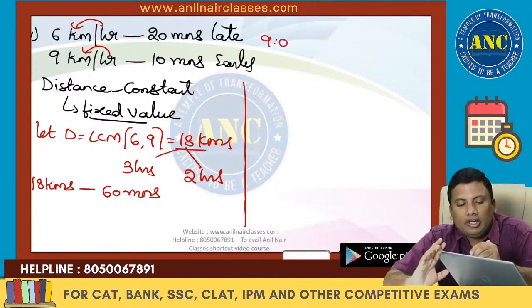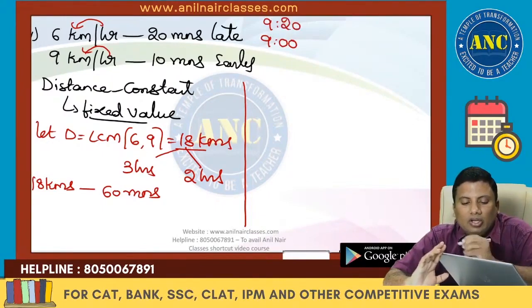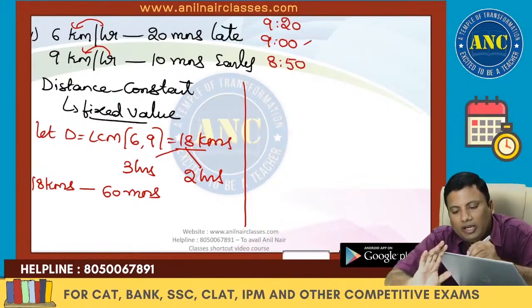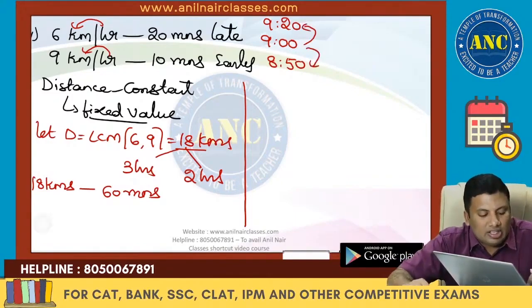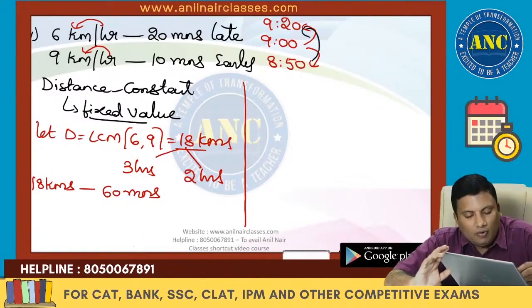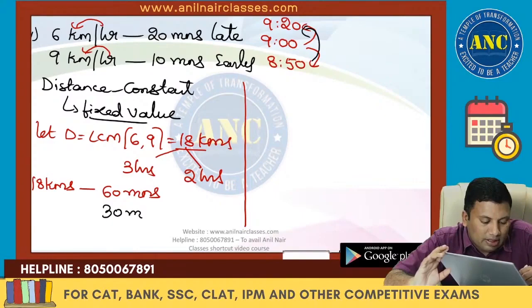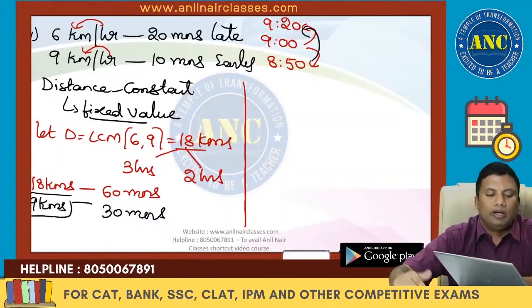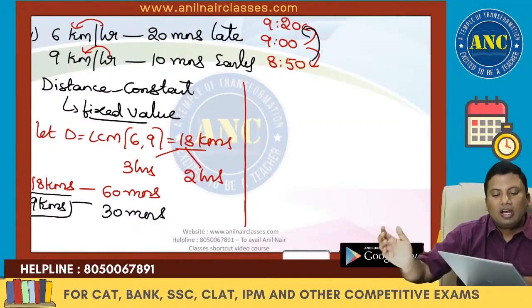9 o'clock I need to reach the office. I am late by 20 minutes, so 9:20. I am early by 10 minutes, which is 8:50. 20 minutes forward, 10 minutes backward. So 8:50 to 9:20, what is the gap? It is nothing but 30 minutes. 60 by 2 is 30, 18 by 2 is nothing but 9 kilometers. The answer for the question is 9 kilometers.